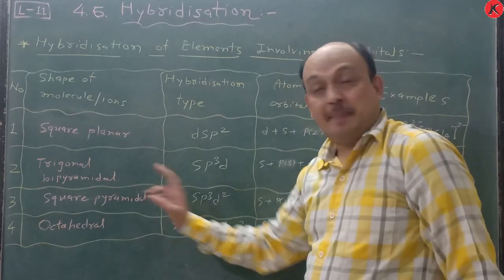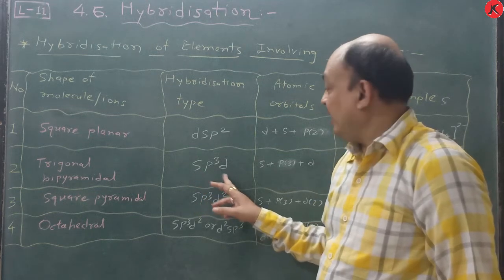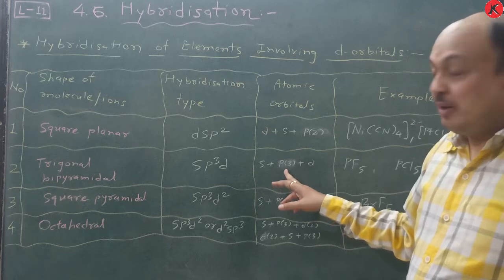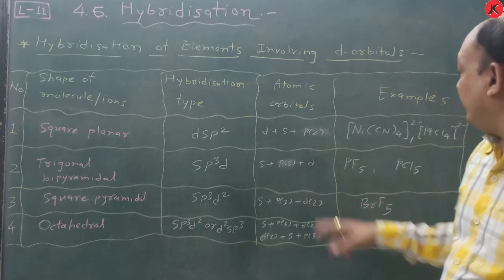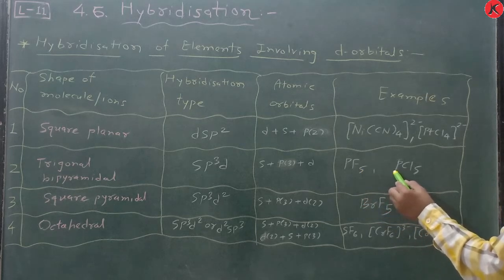Another is trigonal bipyramidal, TBP. This hybridization is sp3d, one s orbital plus three p orbitals plus one d orbital. Example is phosphorus pentafluoride.